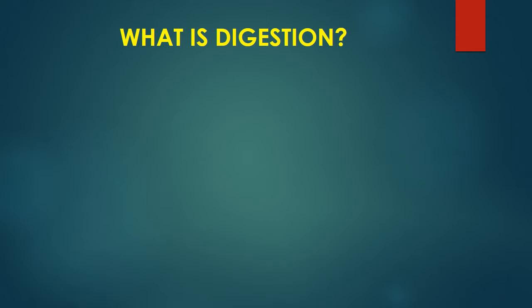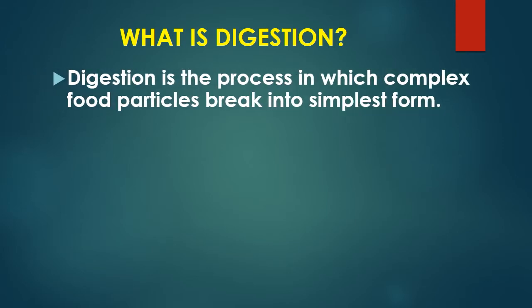Hello students, how can we define the term digestion? Digestion is a process in which the complex food particles break into the simplest form. That is, the larger food particles convert into the smallest form of the food.